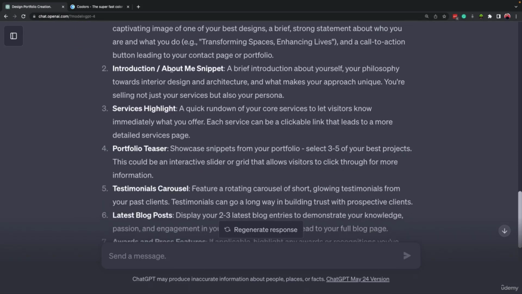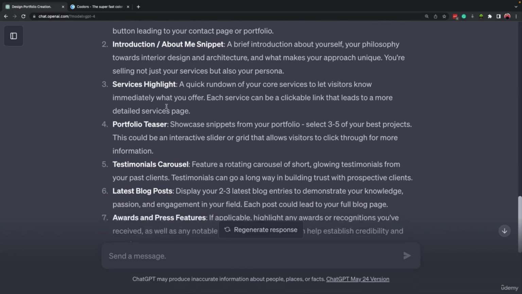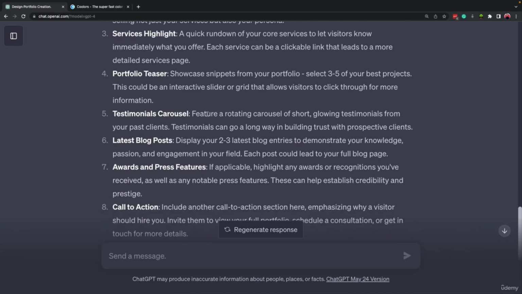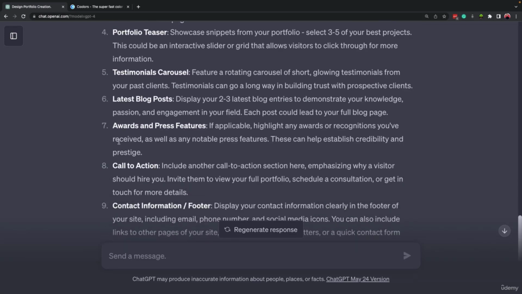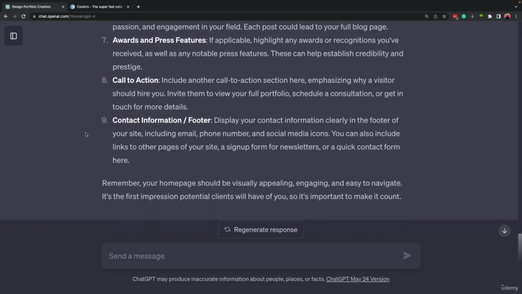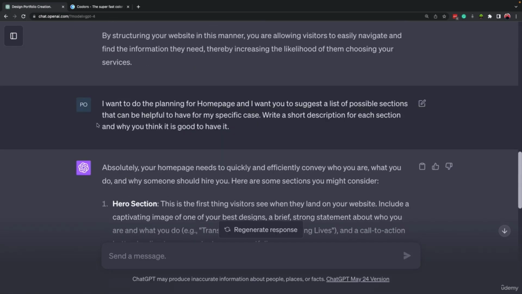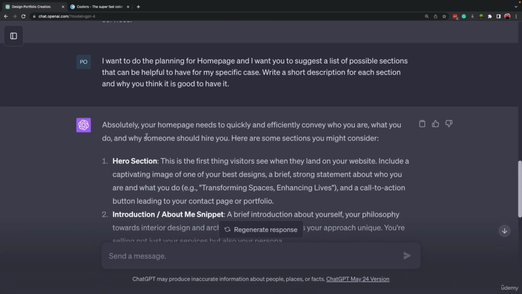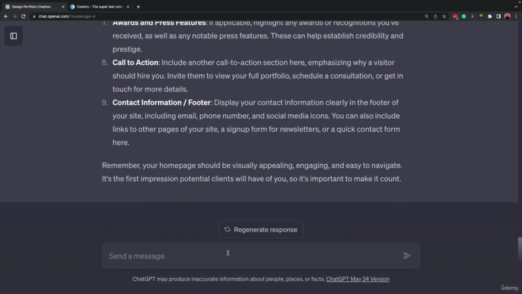Then we have an introduction, an about me snippet, a brief introduction about yourself, your philosophy towards interior design and so on. Services highlights, portfolio teasers, testimonials, carousels, okay. And it's not necessary to have all of them on your homepage, but you can select the ones that you think are important to have. And let's say at the top of all of these, we want to have our header, right? So let's come down and say,